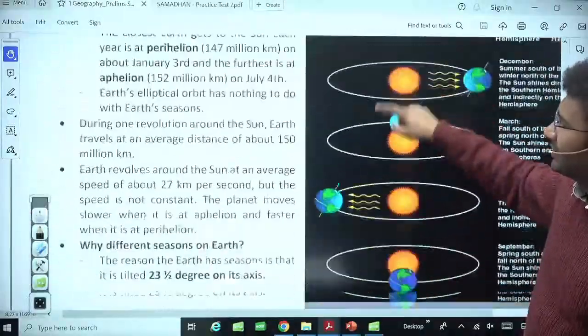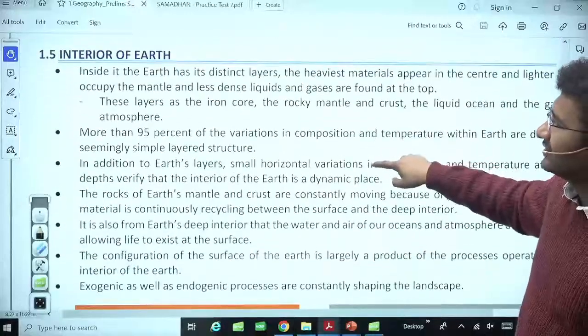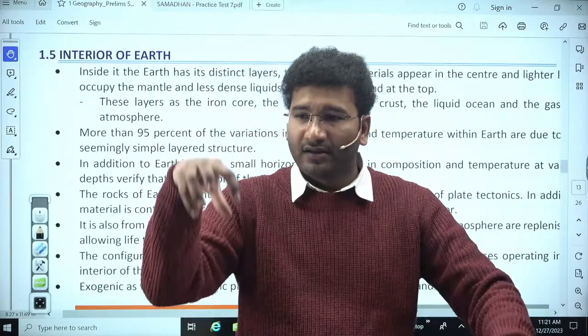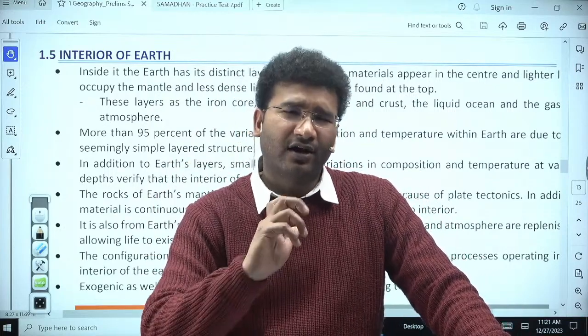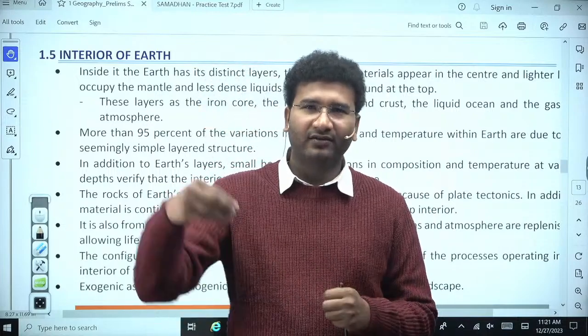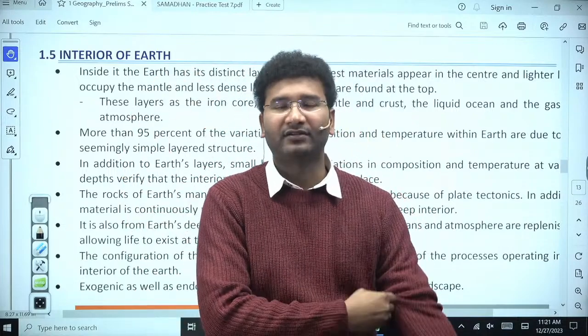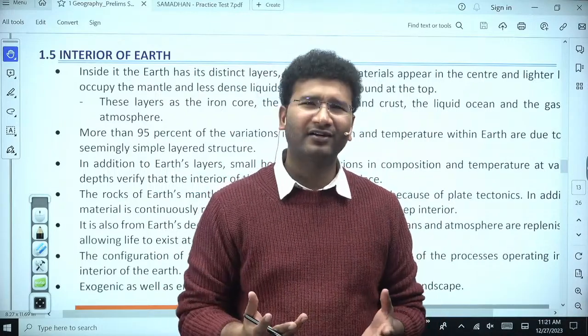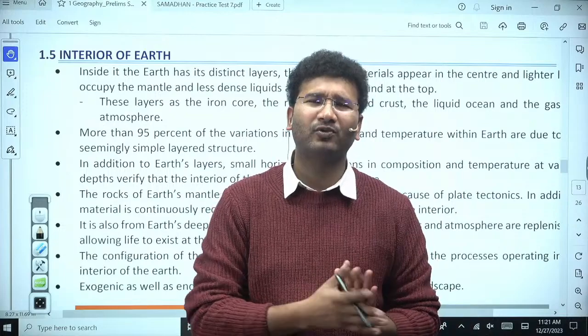और ये यूपीएससी का काफी फेवरेट टॉपिक है. So this is the interior of the earth. Now we are going to study the layers of the interior of the earth and how are these layers being found. क्योंकि we know that we did not dig too deep into the interior of the earth. The maximum depth of mining that we have done is hardly not more than 15 kilometers. Maximum बोल रहा हूँ मैं.